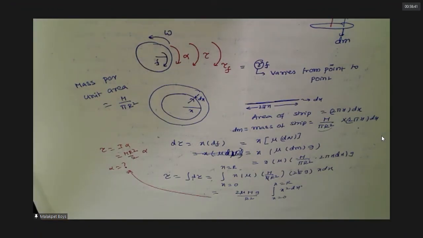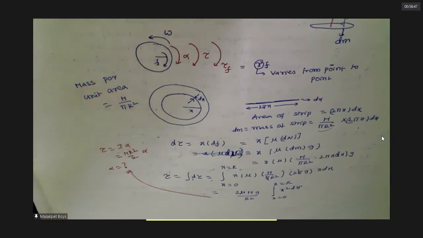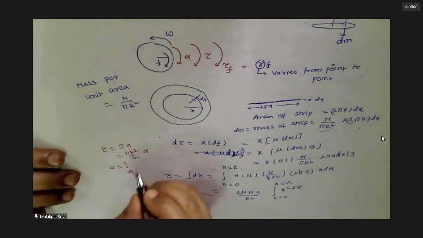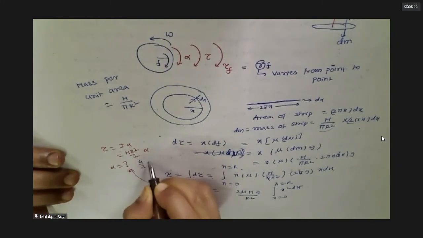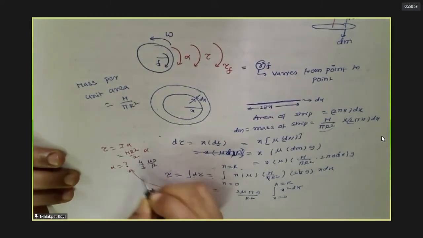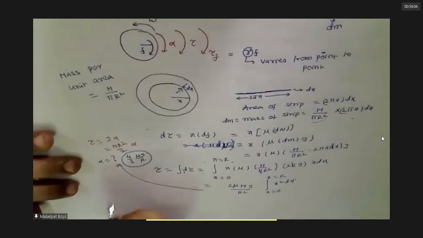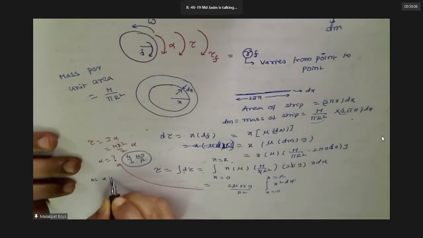Answer. Complete, how much did you get? Alpha equal to 4 mu g by 3r. Now is this constant or variable? Constant. That's why I can use kinematic equations now.